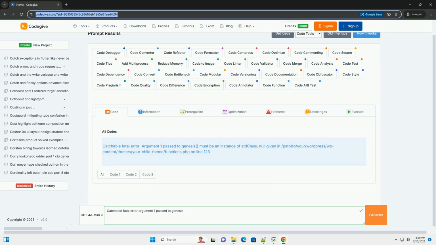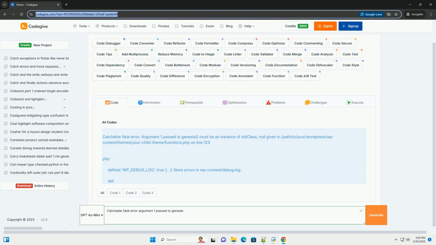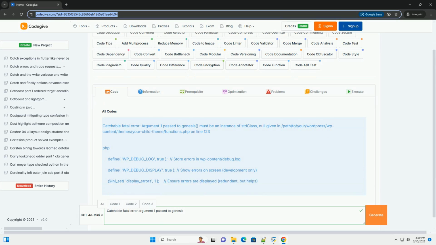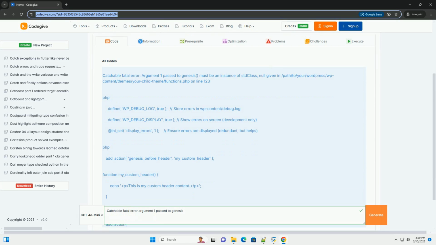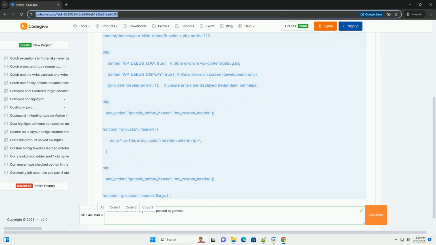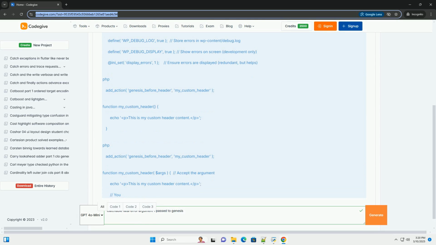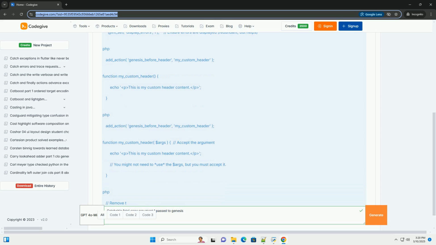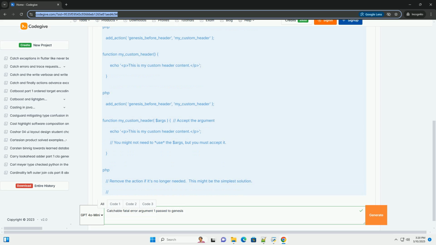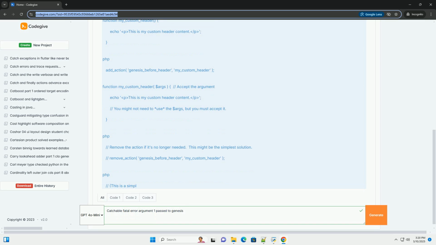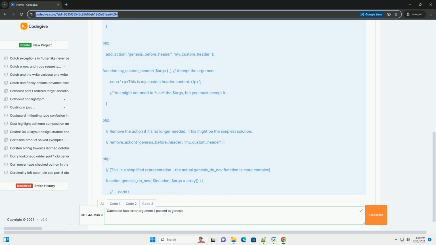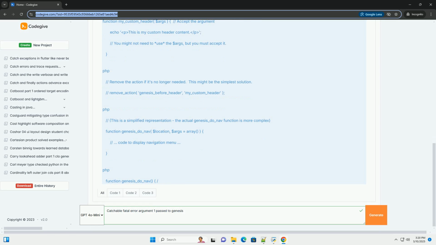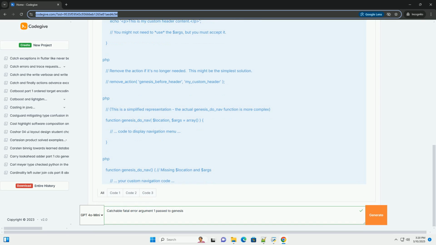Understanding and resolving the catchable fatal error, argument 1 passed to Genesis, in WordPress. This tutorial provides a comprehensive guide to understanding and resolving the catchable fatal error, argument 1 passed to Genesis, commonly encountered when working with the Genesis framework in WordPress. We will explore the root causes of this error, provide code examples, and outline various troubleshooting steps to help you effectively address it. Understanding the error.